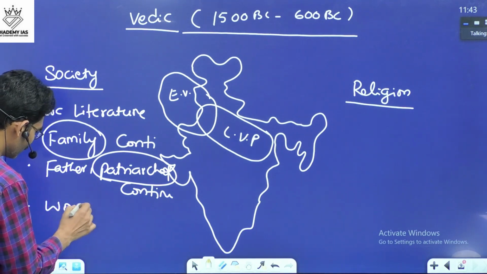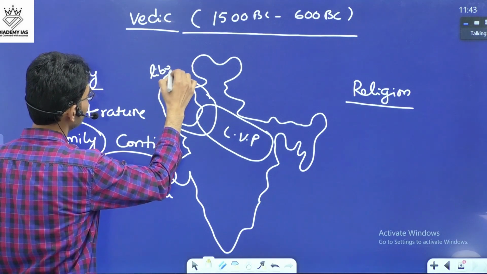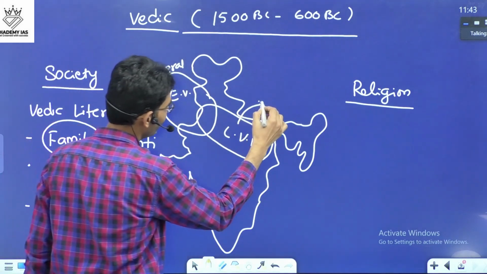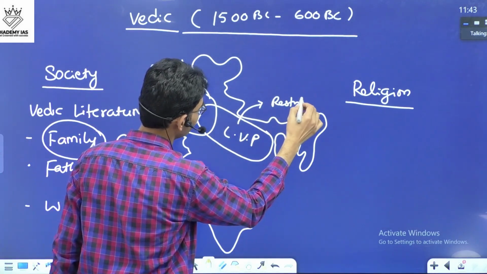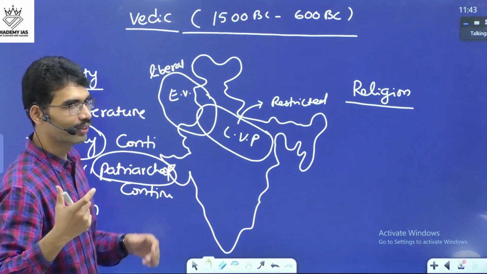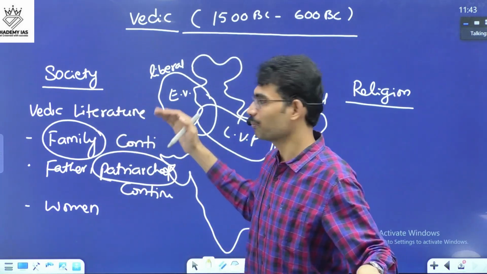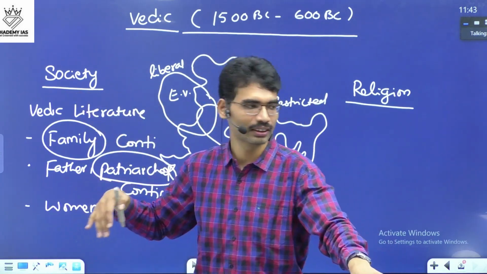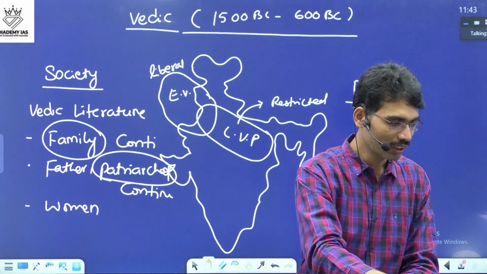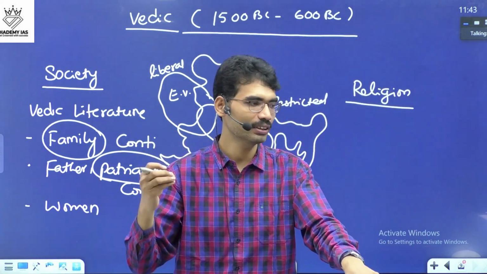Now the condition of women in the early Vedic time period was liberal. But when it comes to the Gangetic Valley, it became restricted. Whether it is good or bad, we have to discuss. But the question asks about the main features of Vedic society.